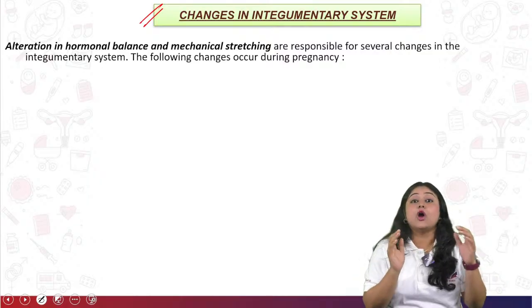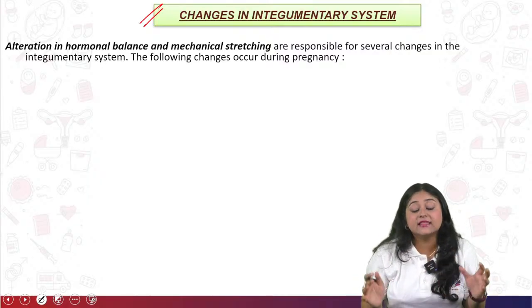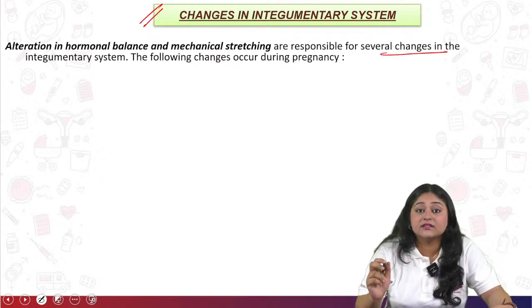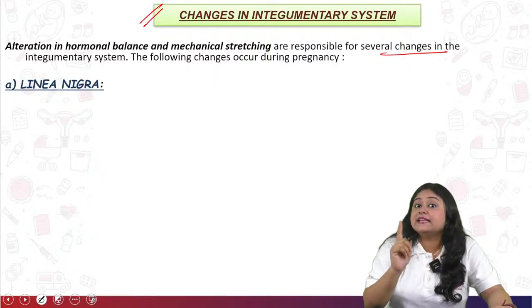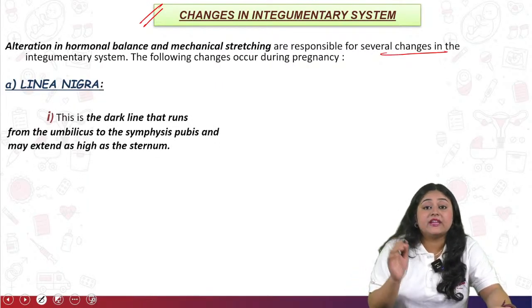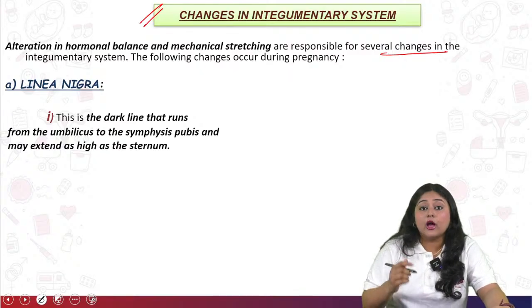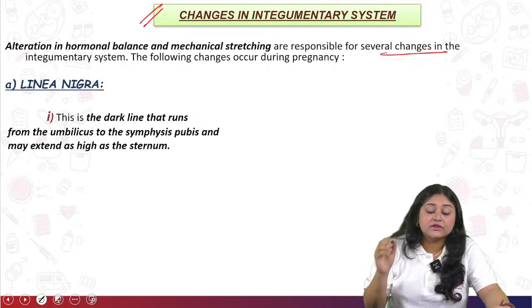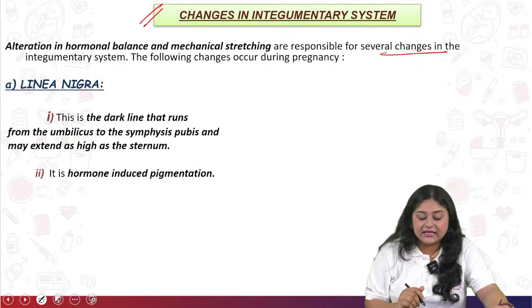Okay, so now come to the integumentary system, or the skin changes. Due to the alteration of hormonal balance and mechanical stretching, several changes you can see in the skin. Okay, so first is the linea nigra. Linea nigra is a very dark line which you can see from the xiphoid sternum to the symphysis pubis. That line is known as the linea nigra.